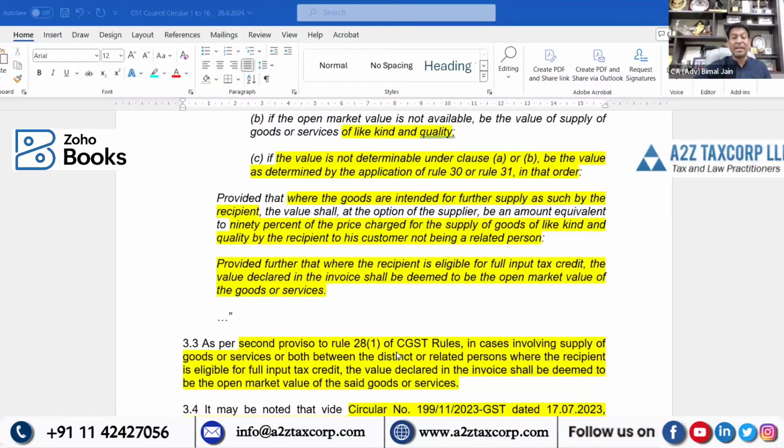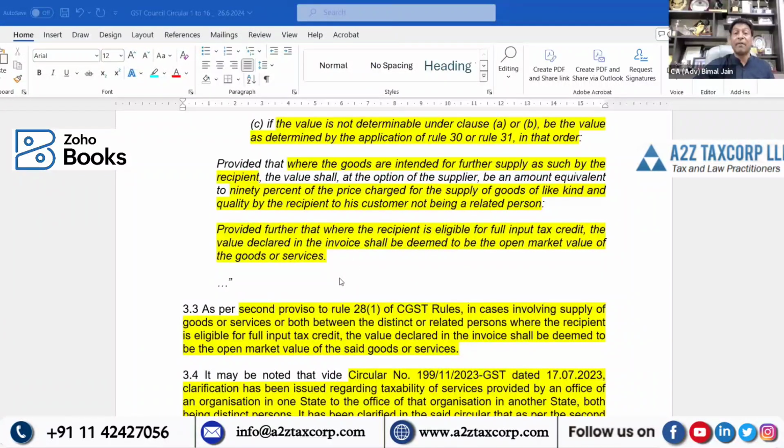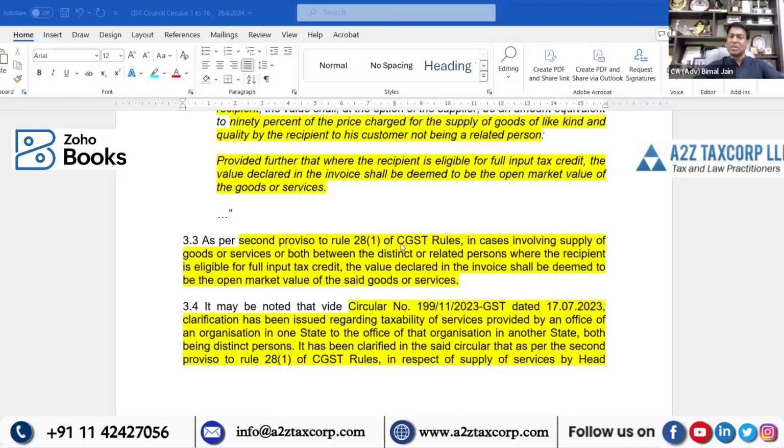Please bear in mind this second proviso is applicable for goods or services, both. You should not have doubt that it is only talking about services. It is applicable even for goods. If the recipient is eligible for full ITC, then any value declared on the invoice shall be deemed as the open market value of those goods or services. This is what the provision and the rule state.